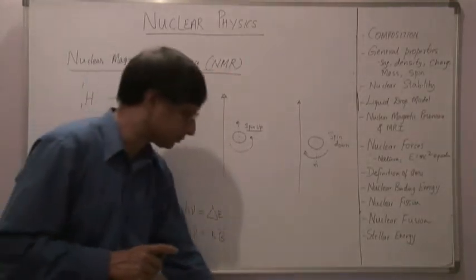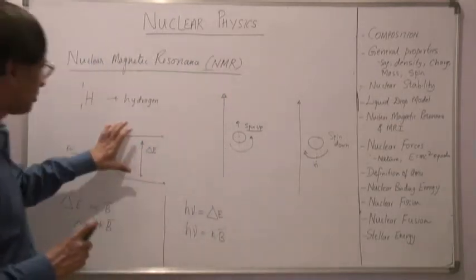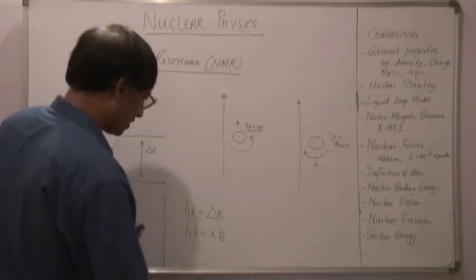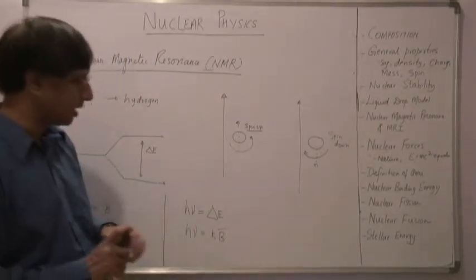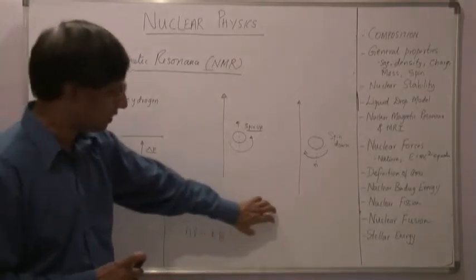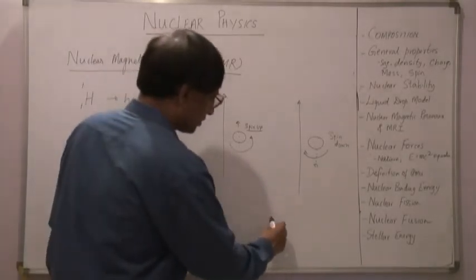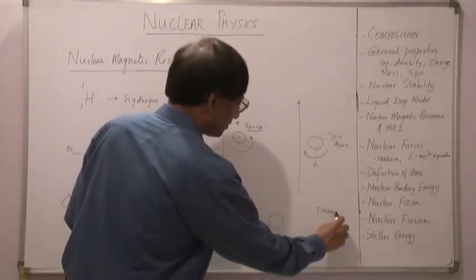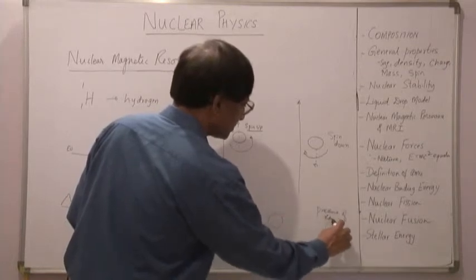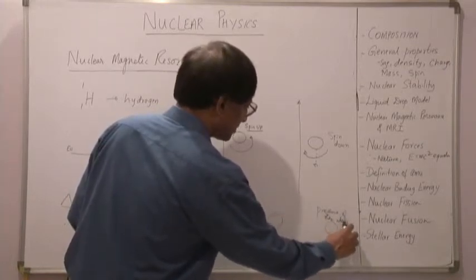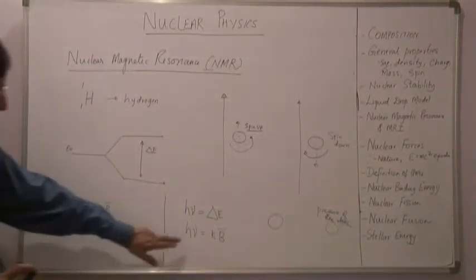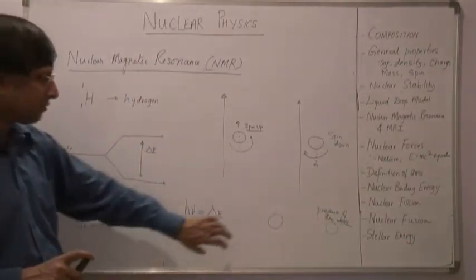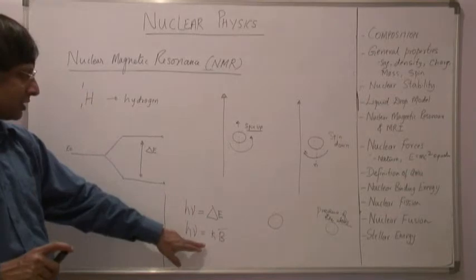Now this is about the principle of nuclear magnetic resonance. There is a very interesting case here. Since I observe that hν equals KB, consider free hydrogen, and hydrogen in the presence of other atoms. Let me find out what happens to hν for free hydrogen or hydrogen in the presence of other atoms. If I look at free hydrogen, it is dependent on the external magnetic field that I have applied.